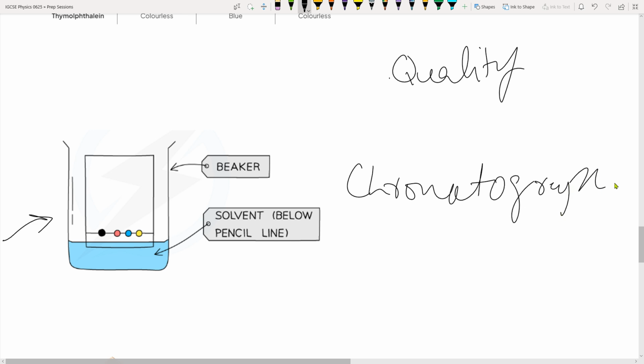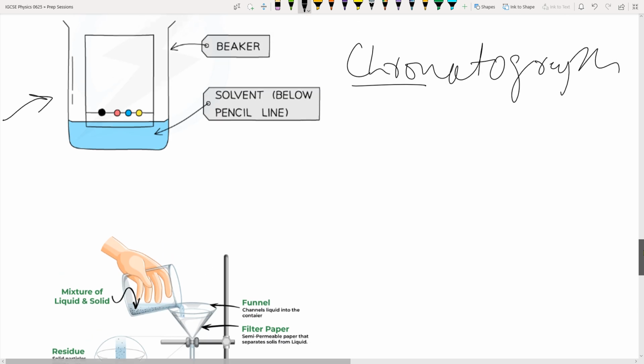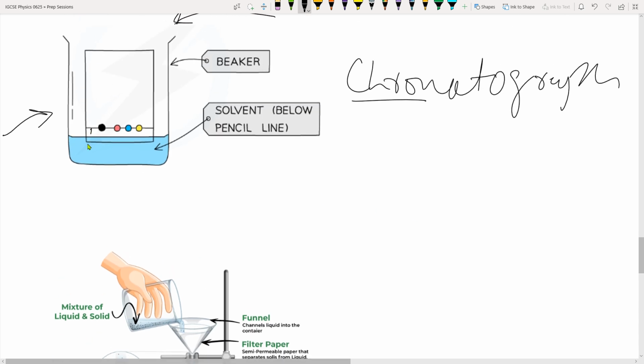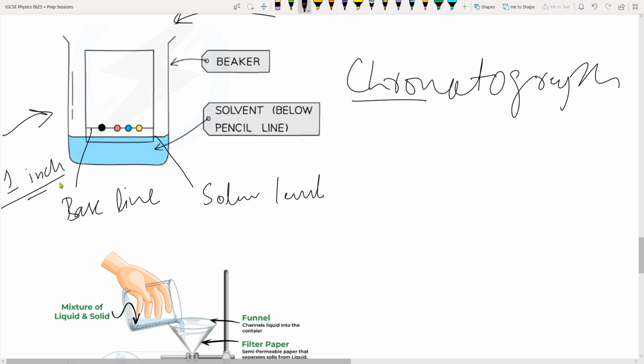That means differentiating chemicals depending upon the color scheme. Color separation we called it. So we used an ink, and then we used a pencil line. So we'll talk about these. We call this pencil line the baseline. This is the solvent in there, the initial solvent level. Remember, your baseline or pencil line should be a little above it, at least 1 inch is a minimum requirement. 1 inch. Why not?